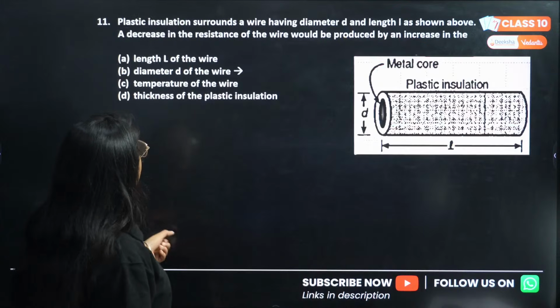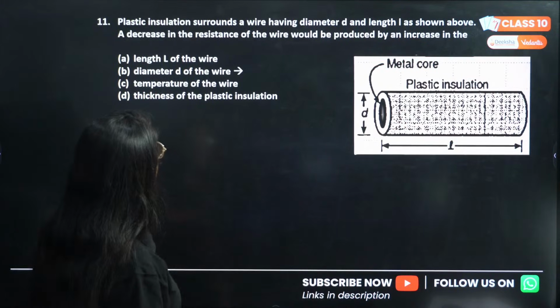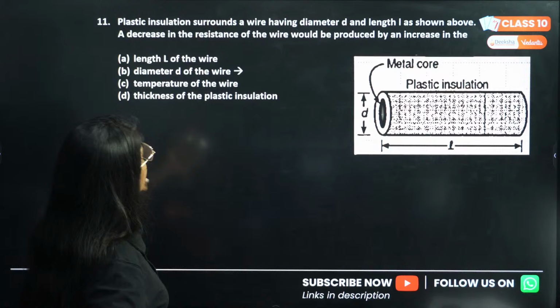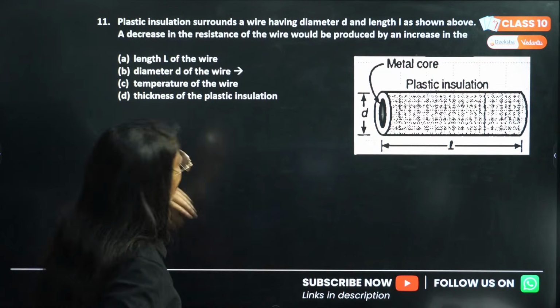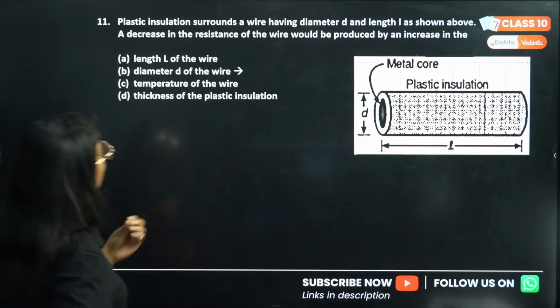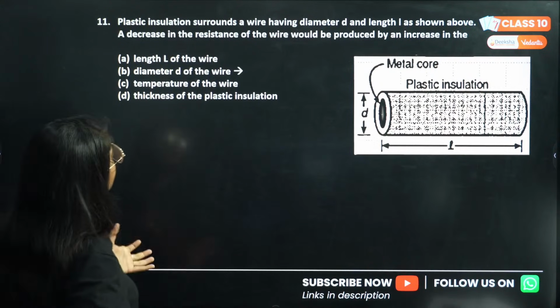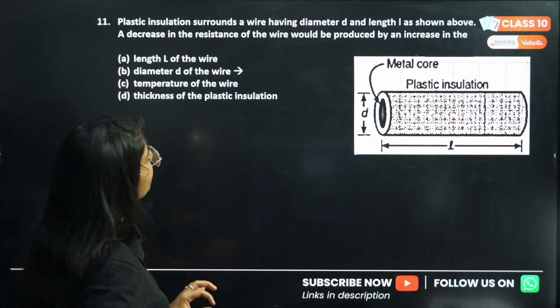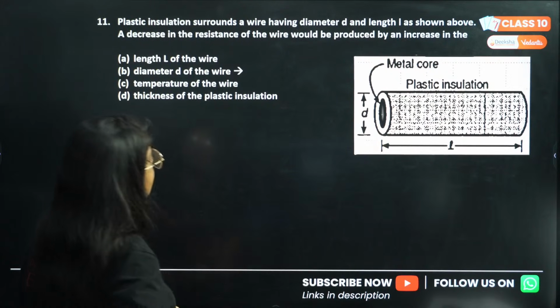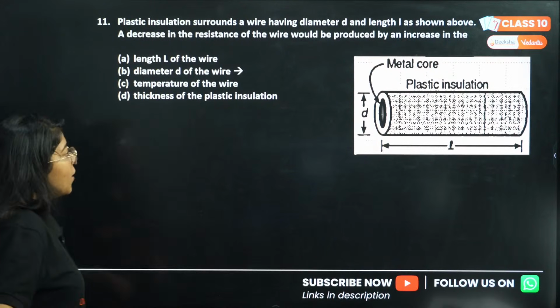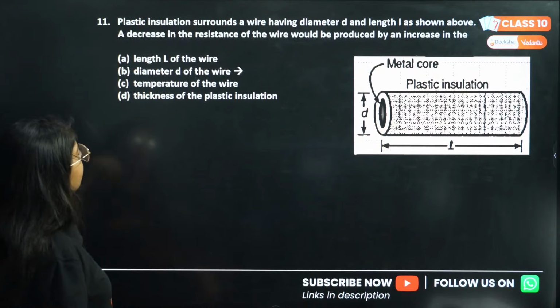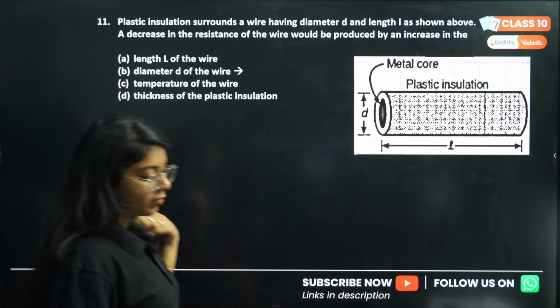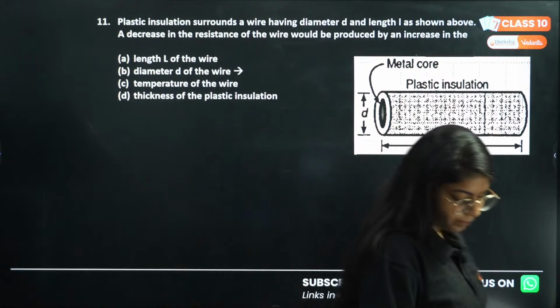Okay. Now, 11th question says, plastic insulation surrounds a wire having diameter D and length L as shown above. A decrease in the resistance of the wire should be produced by an increase in what? An increase in length of the wire, diameter of the wire, temperature of the wire, or thickness of the plastic insulation.